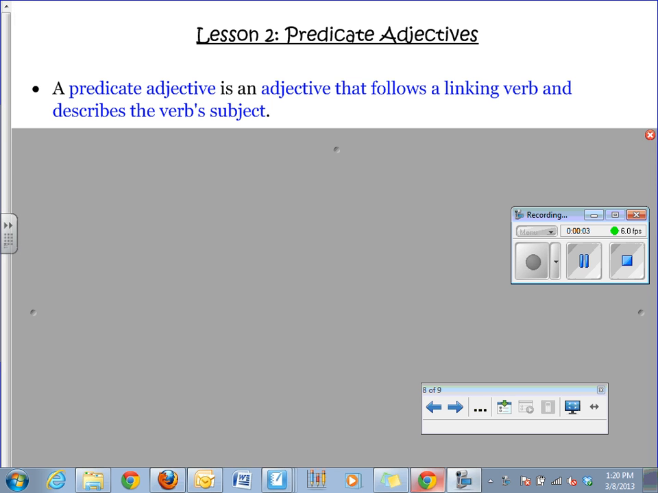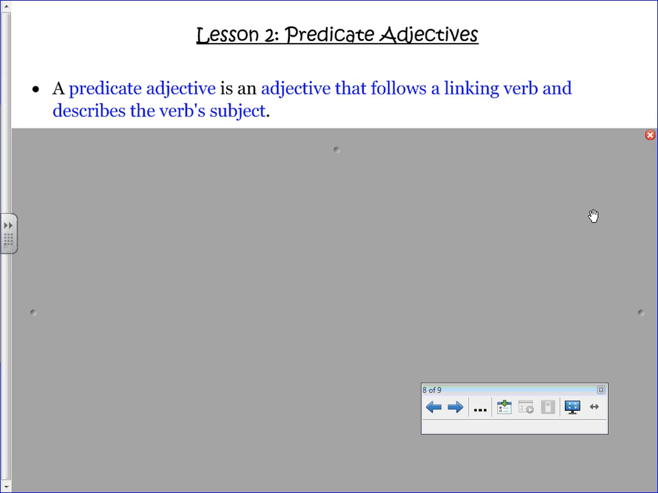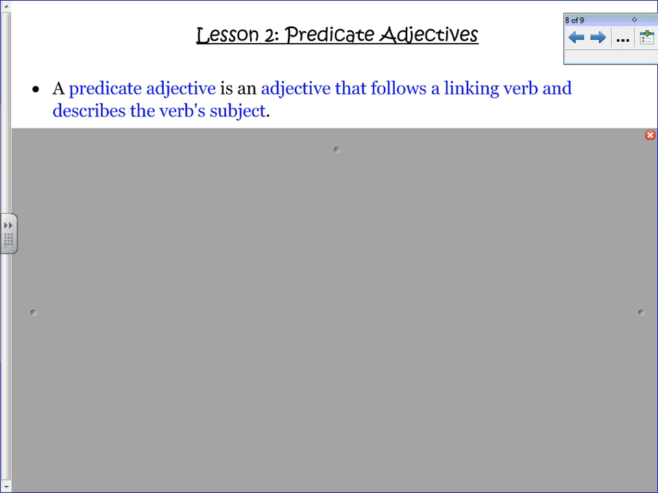This is Chapter 5, Lesson 2, talking about predicate adjectives. Predicate adjectives should be pretty fresh in your mind. We actually just reviewed them in Chapter 4 when specifically talking about linking verbs, so we have done them before. So just remember that a predicate adjective is an adjective that follows a linking verb, is, am, are, was, were, etc., and comes back and describes the verb's subject.